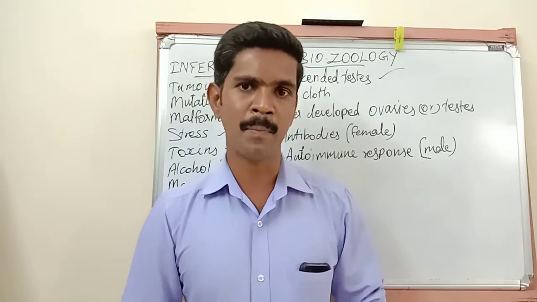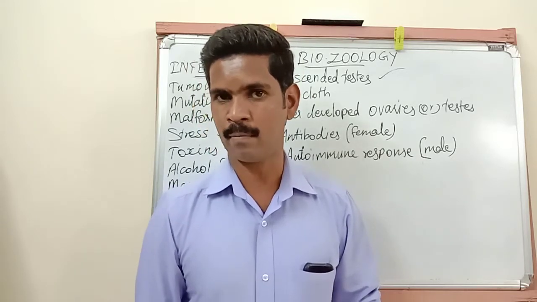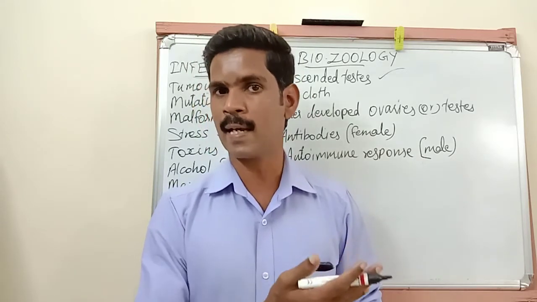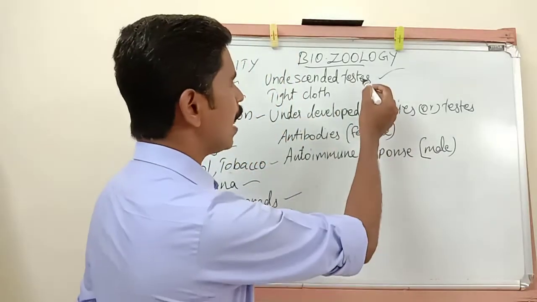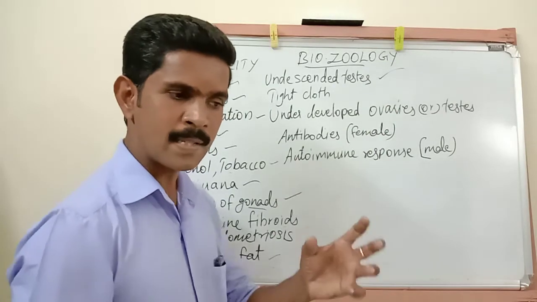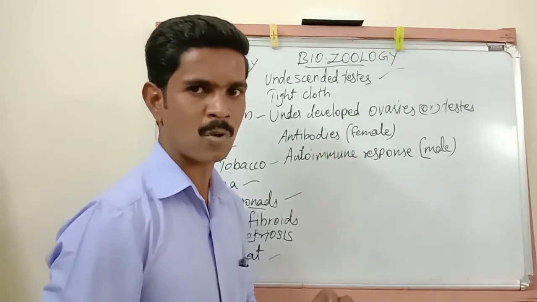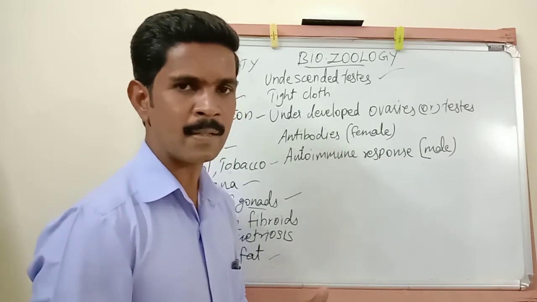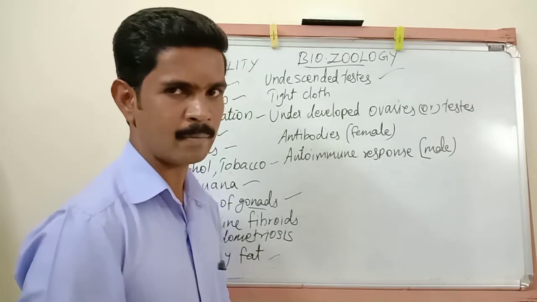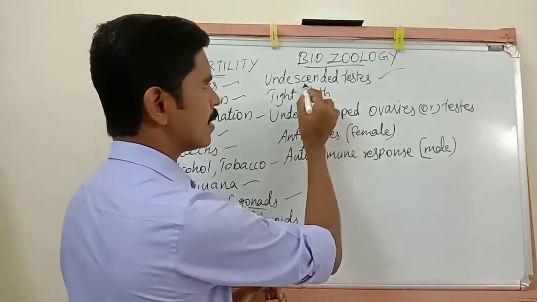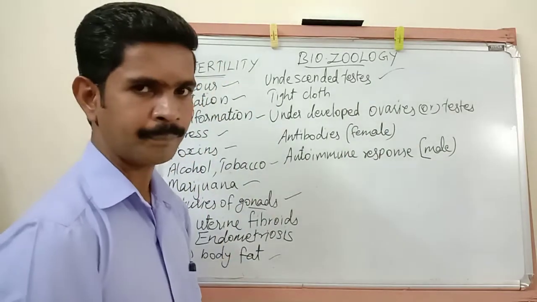Understand? In some male reproductive systems, the testis is not hanging outside. It is located inside. So this is one of the reasons. This condition is called undescended testis. The testis should hang outside the body, inside the scrotum. In some persons' bodies, the testis is not hanging outside. This condition is called undescended testis, and it is also one of the reasons for infertility.